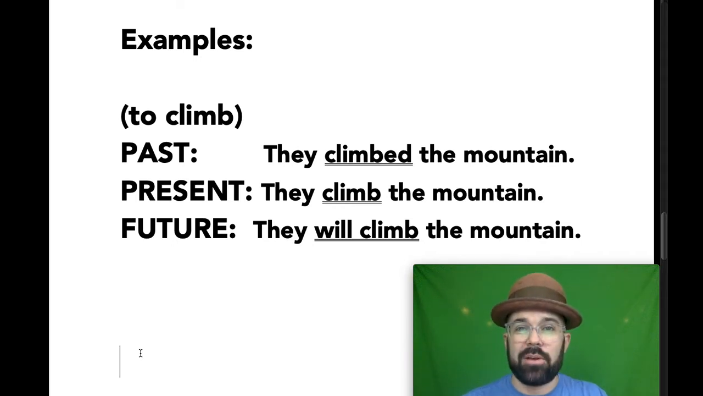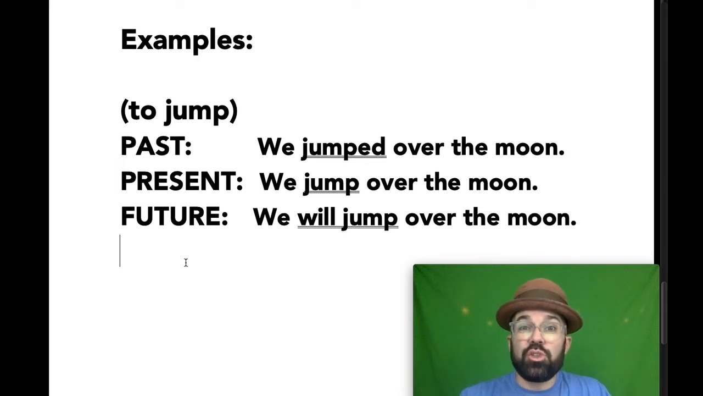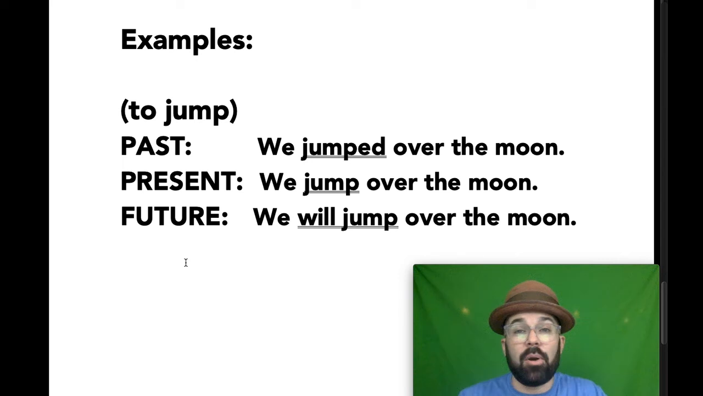Let's look at another verb. The next verb is to jump. To jump is the infinitive verb, but we change it depending on tense and subject. In the past tense, we jumped over the moon. We already did it. It happened in the past. Jumped. We add that ed to the end. Present tense, we jump over the moon. In the future tense, we will jump over the moon. You can see how they all express the same action, the same verb, but different times that verb happened. Tense is time.